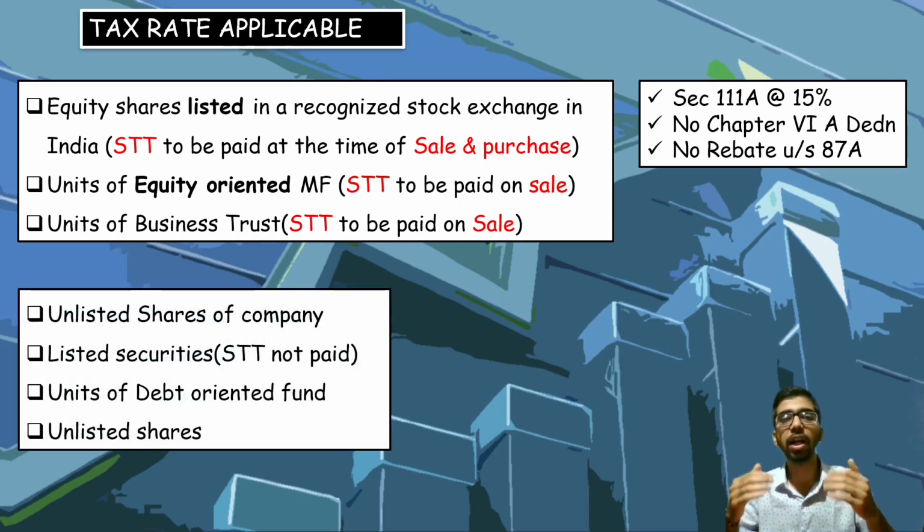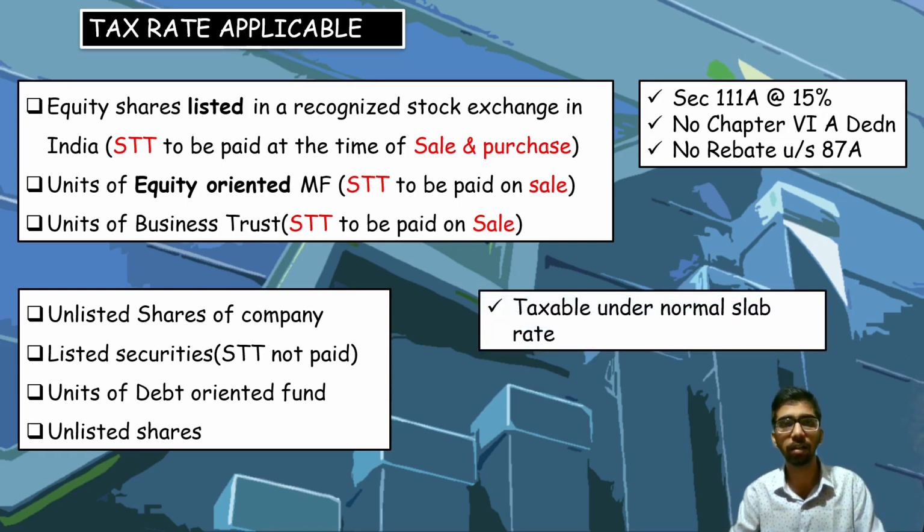Second, unlisted shares of a company, listed securities where STT has not been paid at the time of sale or purchase, units of debt-oriented fund and units of shares. For these categories, the tax rate applicable is the normal slab rate.